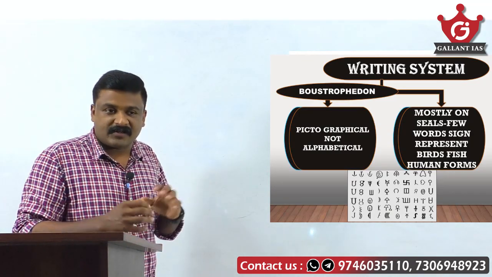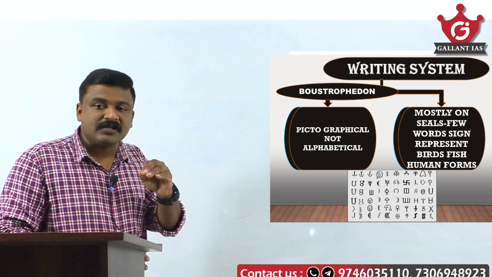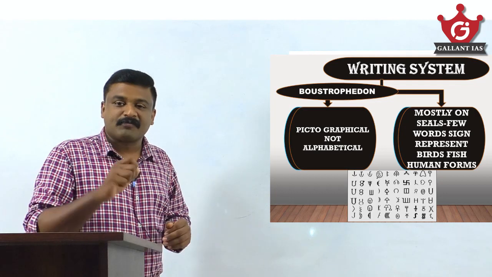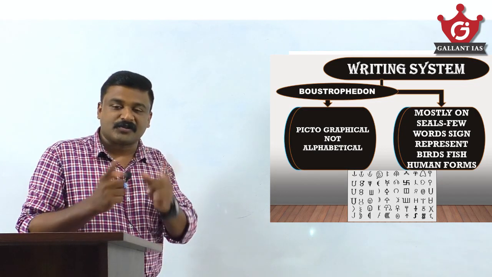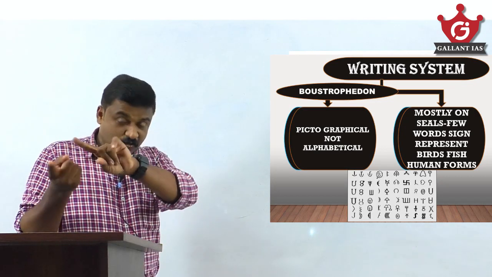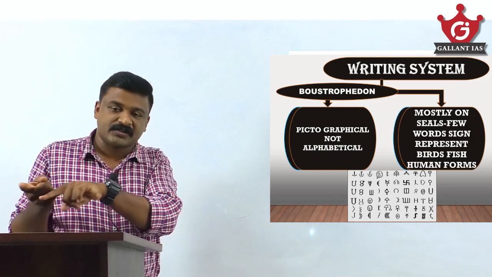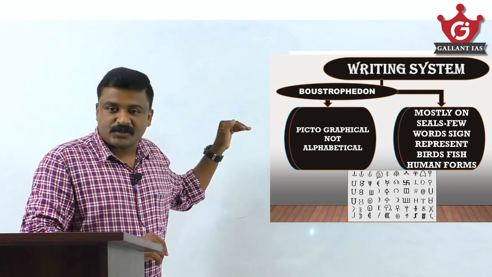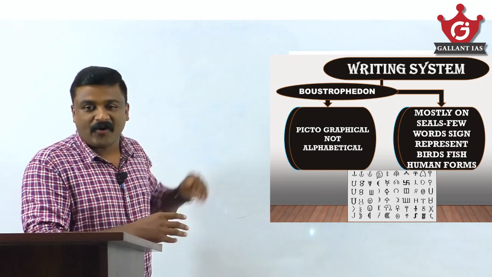Boustrophedon is the term connected with the IVC civilization, the Indus Valley civilization. Boustrophedon is a style of writing from right to left, then left to right on alternate lines. That style of writing is called a Boustrophedon script, and it is not alphabetical, it is not long inscriptions.